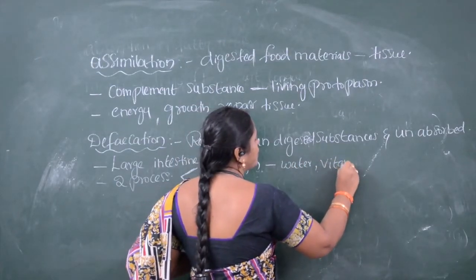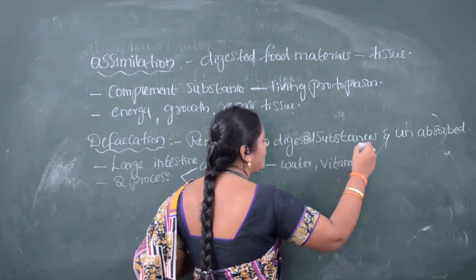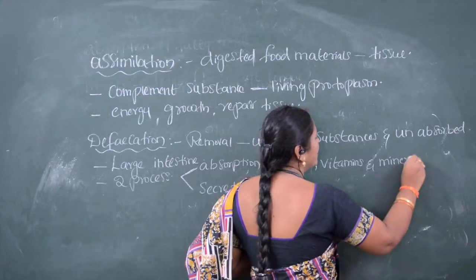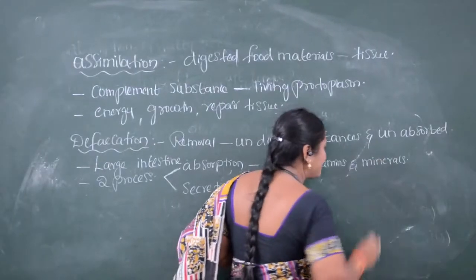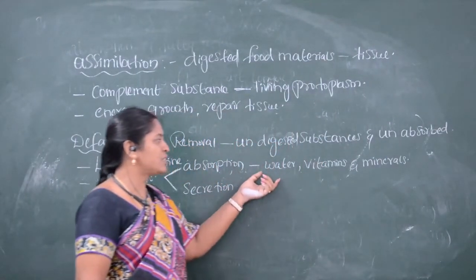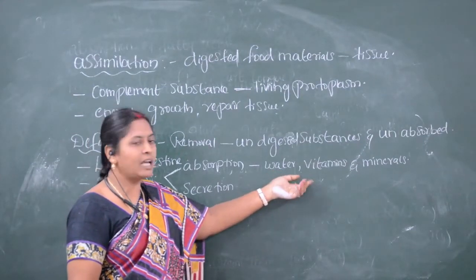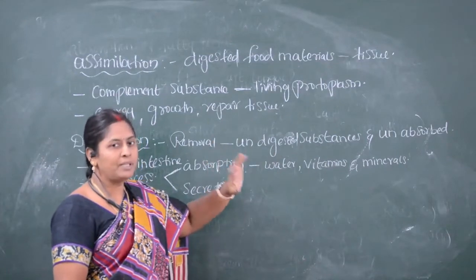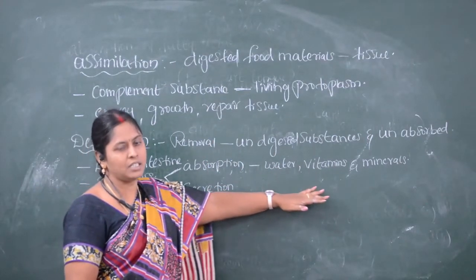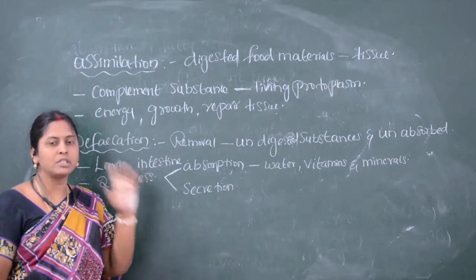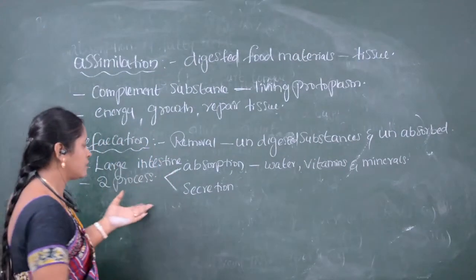That is one of the processes which occurs in the large intestine.